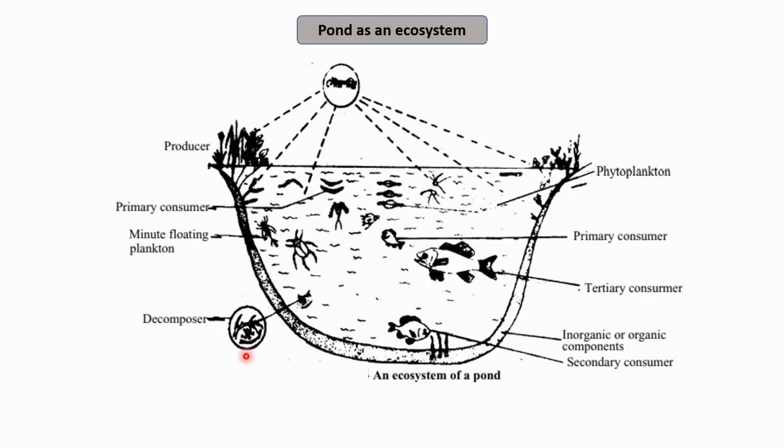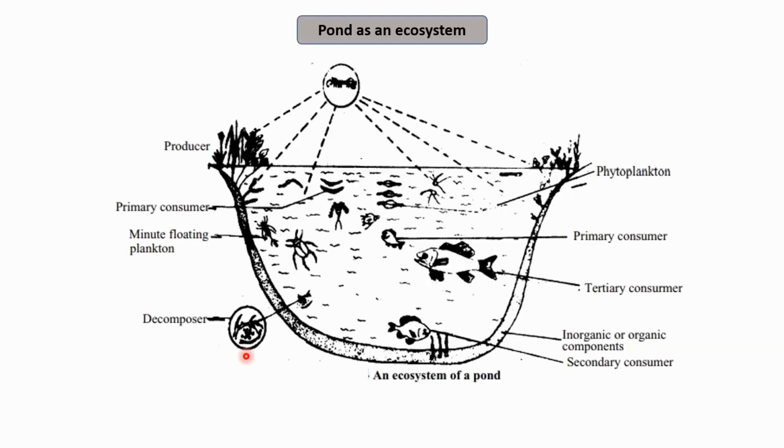Then we have large fish that may eat up these small fish, the fish present at the secondary consumer level, becoming a tertiary consumer. These decomposers finally decompose the organic material that is present in the environment. So this is how the pond may be considered as an ecosystem.